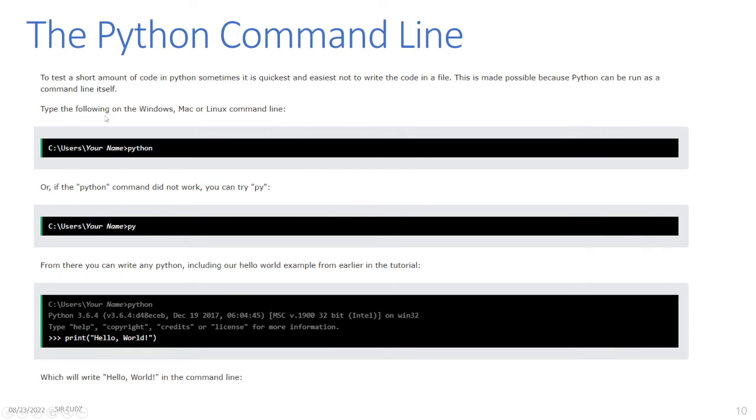Type the following on the Windows, Mac or Linux command line: python. If the python command did not work, you can try py, for example if it was renamed. From there, you can write any Python, including our Hello World example from earlier in the tutorial. Just print "Hello, World!", and this will produce Hello, World! in the command line.